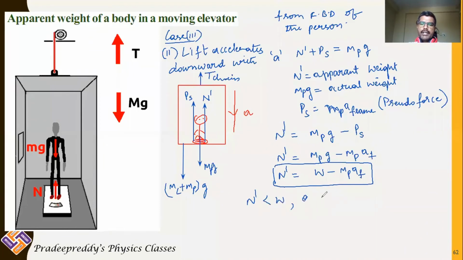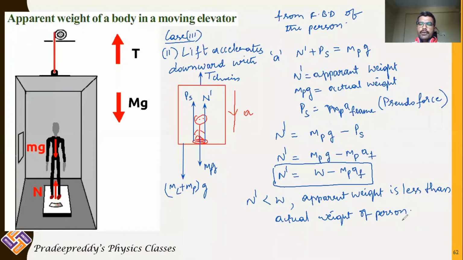Therefore, apparent weight is less than actual weight of the person. So therefore we call it the weightless condition. There is a decrease in the weight, some weight is lost due to pseudo force acting on the person.